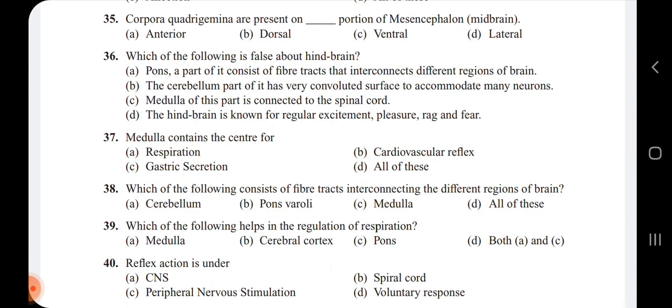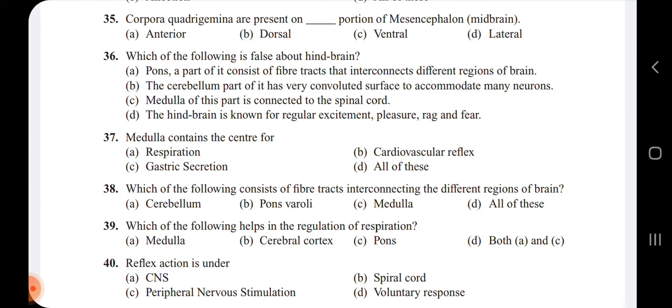Next, 36th, which of the following is false about hindbrain? Hindbrain consists of pons, cerebellum, and the medulla. So pons is a part of hindbrain which consists of fibers that interconnect different regions of the brain.